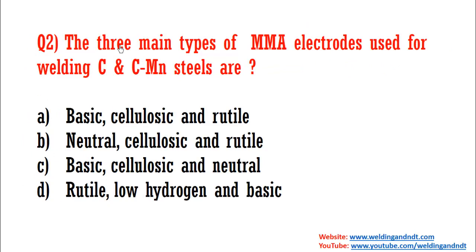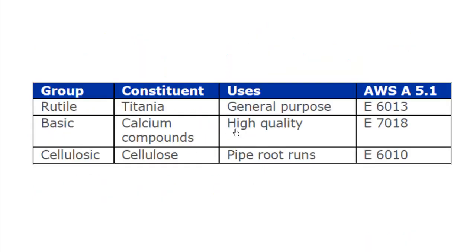Question number 2: the three main types of MMA electrodes used for welding carbon and carbon manganese steel are. While explaining the welding consumables in the CSWIP video, I had explained this. The three main types of electrodes are basic, cellulosic and rutile. In rutile the popular electrode is E6013, in basic it is E7018, and the cellulosic is E6010. In cellulosic you get very deep penetration, and basic is the low hydrogen electrode.